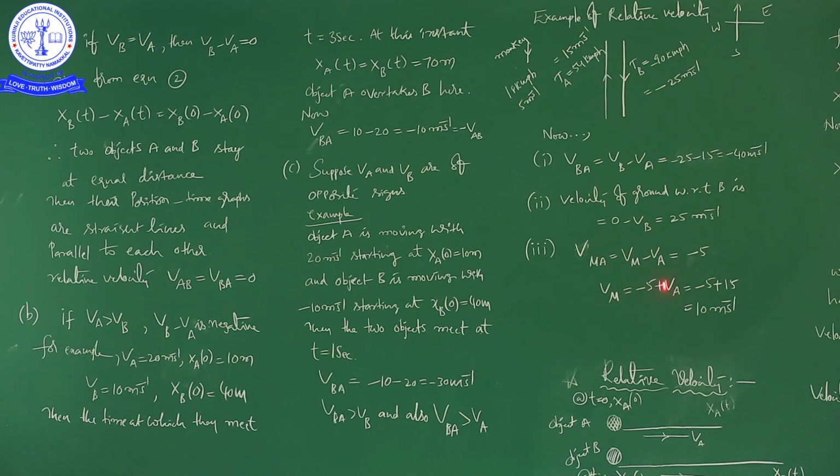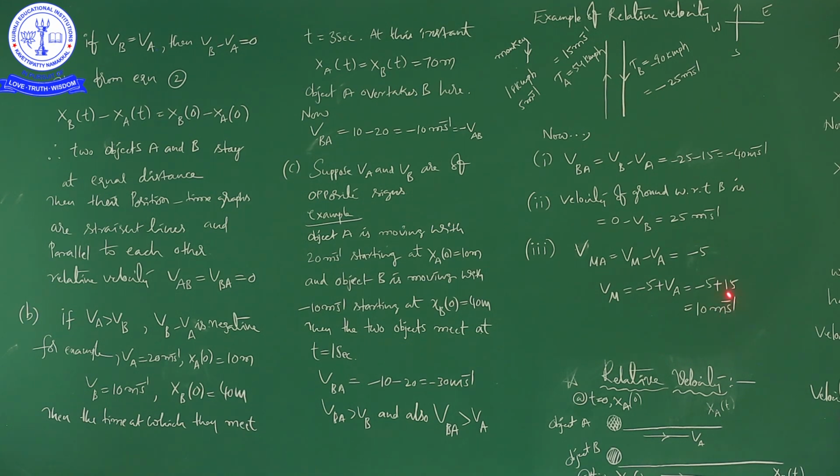Va, we already know, is 15. Take minus Va to the other side, then Vm is equal to minus 5 plus Va, so minus 5 plus 15, which is equal to 10 meters per second. So the velocity of the monkey with respect to ground is 10 meters per second. Okay, right.